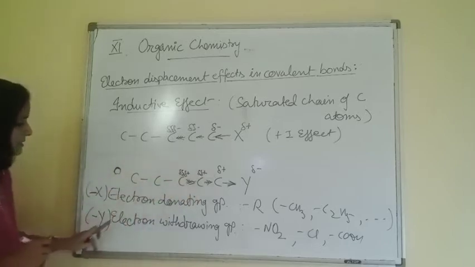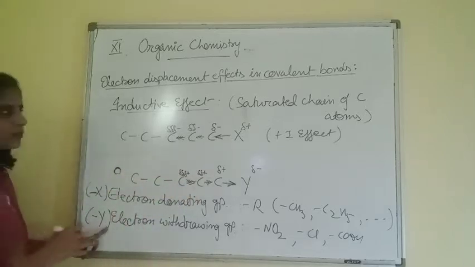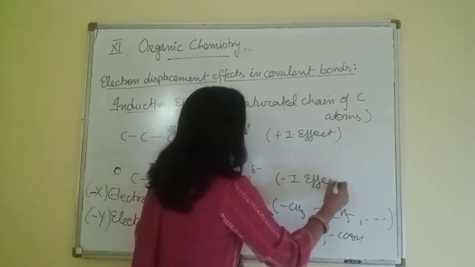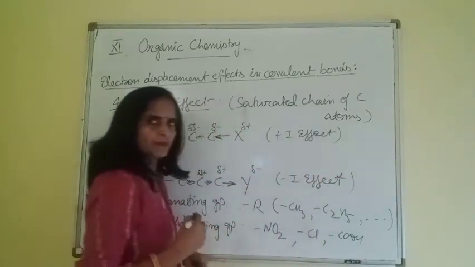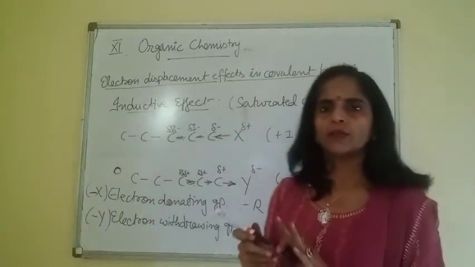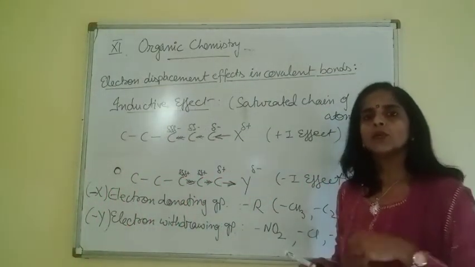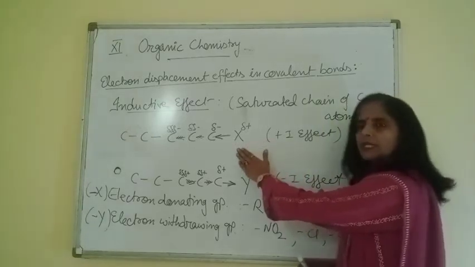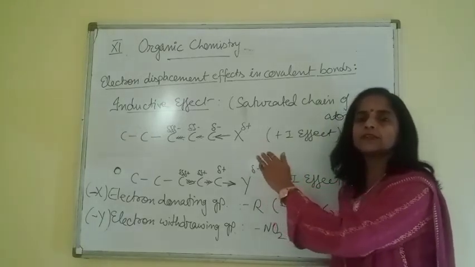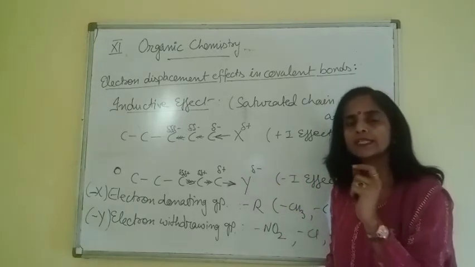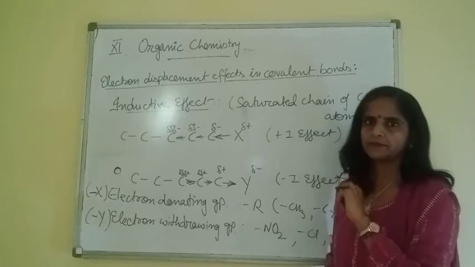So in presence of an electron withdrawing group, the effect is termed as minus I effect. So beta, the meaning of inductive effect is clear now to you all. So how do we define inductive effect now? Just check what's happening in inductive effect. This is the slight shifting of electrons along a saturated chain of carbon atoms.